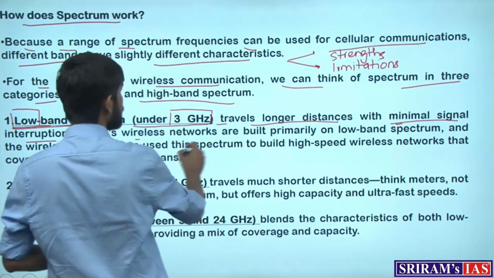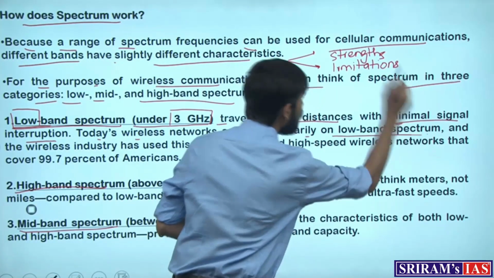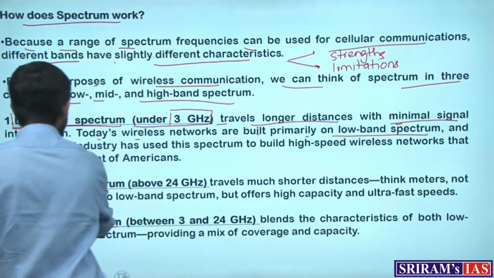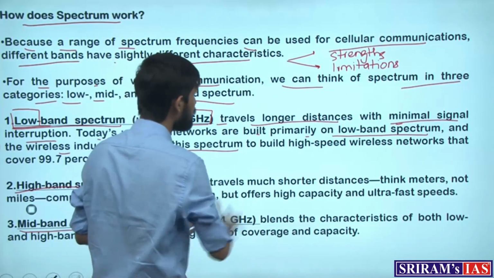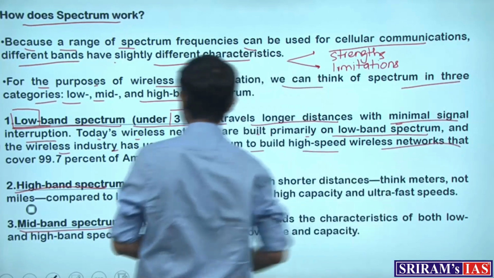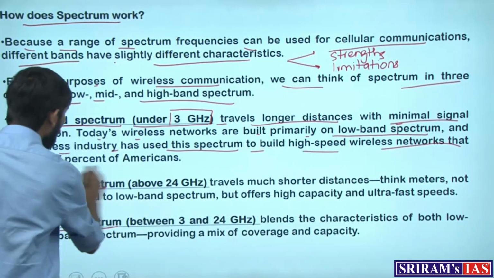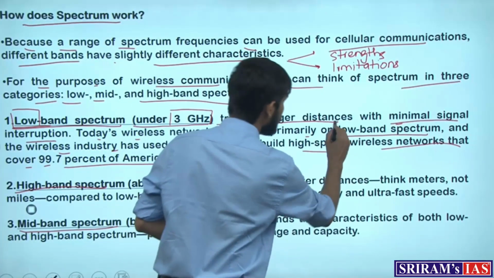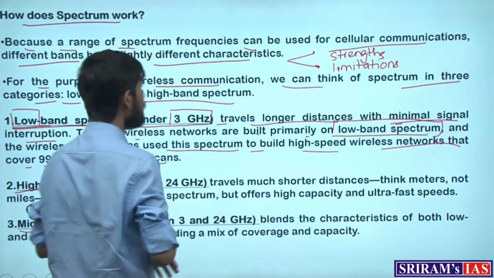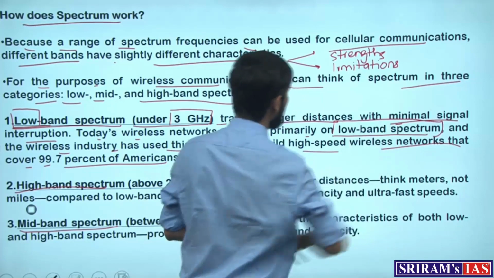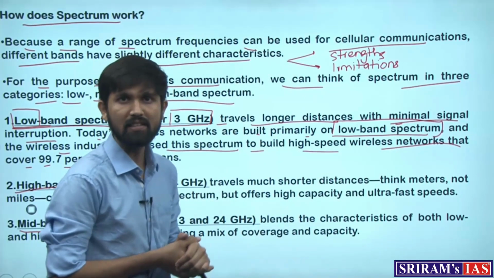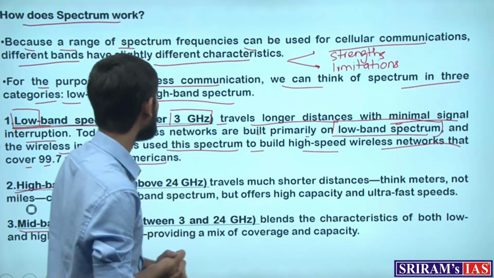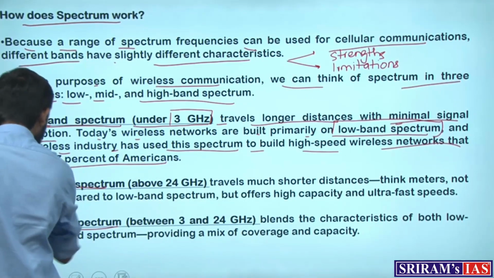Today's wireless networks are built primarily on low band spectrum, and the wireless industry has used this spectrum to build high-speed wireless networks that cover 99.7% of Americans. So the current network is based on the low band spectrum, which gives minimum signal interruption, but the internet speeds are not that high. The internet speed increases when we increase the frequency.